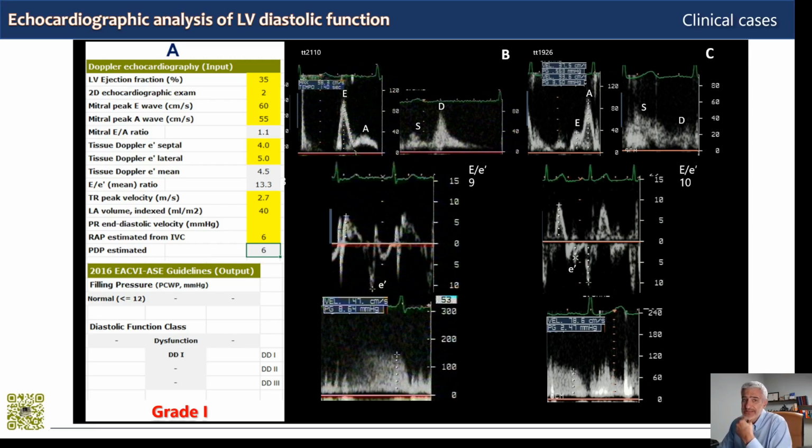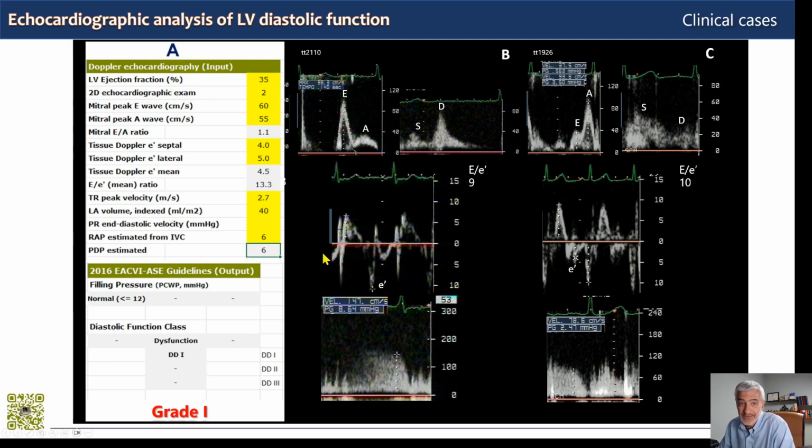One hypothesis, I think, would be that we have a restrictive cardiomyopathy with a reduced compliance of the left ventricle, but with relaxation, which is still normal. That's why we have a normal E prime. And this difference between a reduced compliance and a still normal relaxation can happen in a restrictive phenotype.